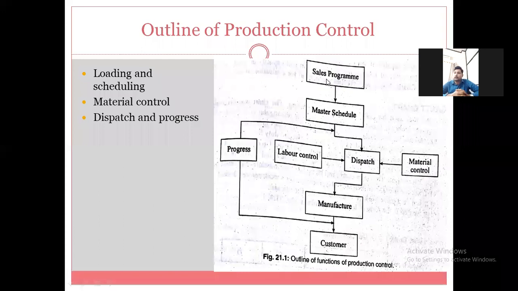When these orders are transferred to the production department, at that point the functions of production control will start.